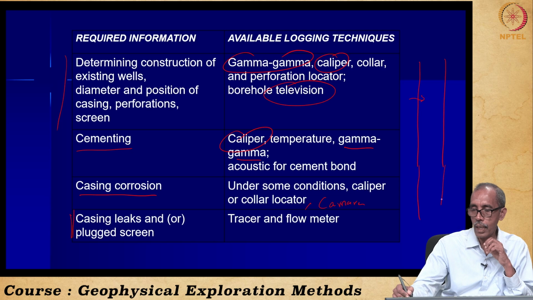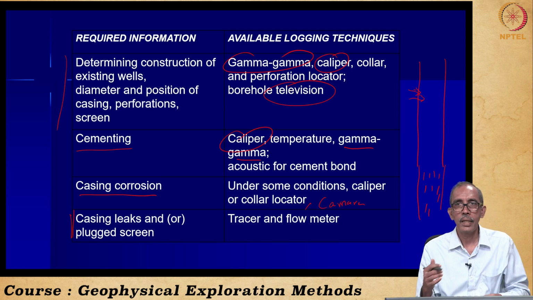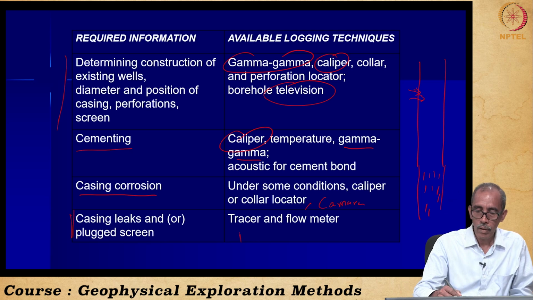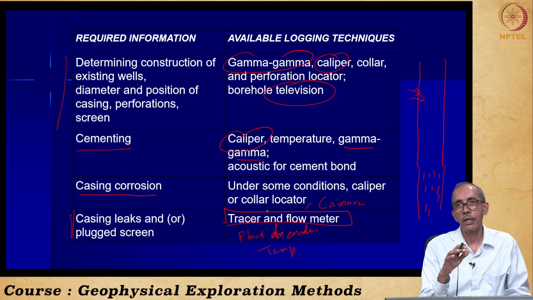We wanted to tap groundwater only from this zone, but from here there can be some contaminated water leaking into this. This can be identified sometimes by fluid conductivity, right? Fluid conductivity log or temperature logging, also with the help of tracer and flow meter, which we have not seen.